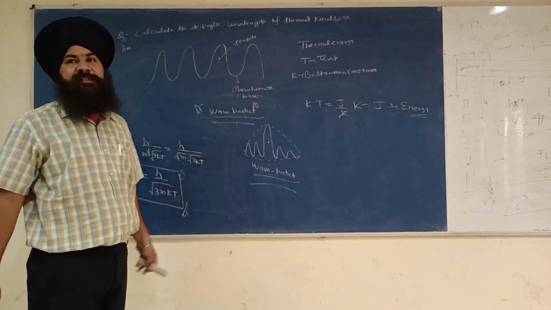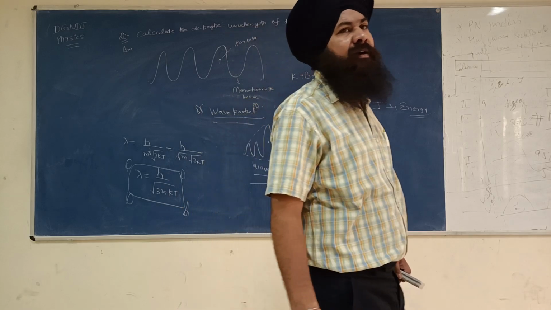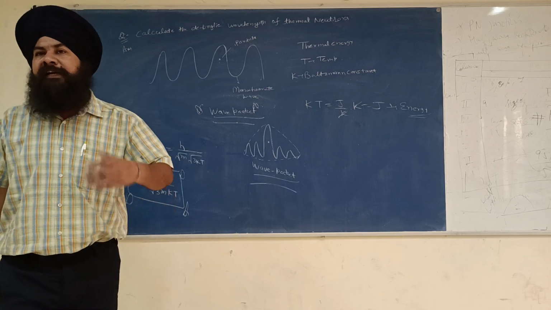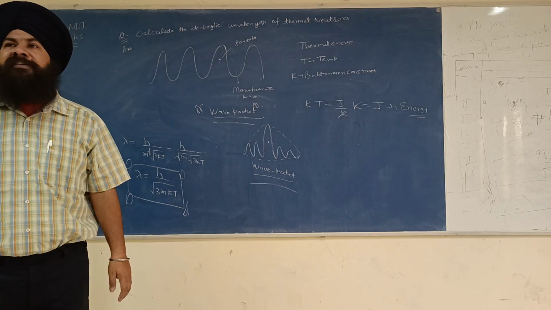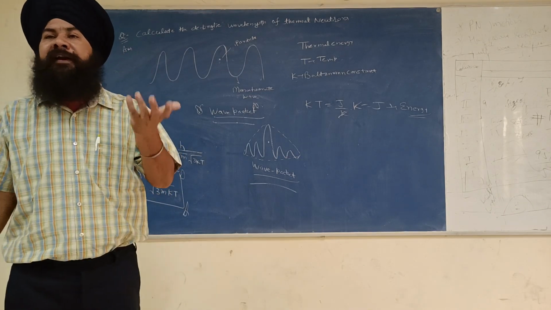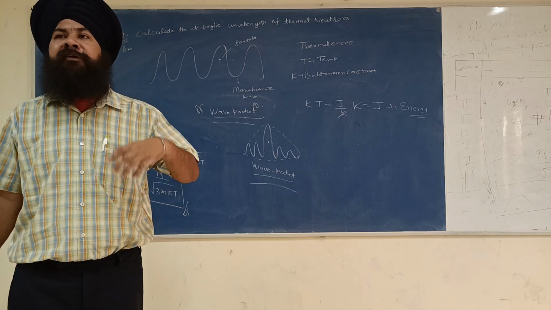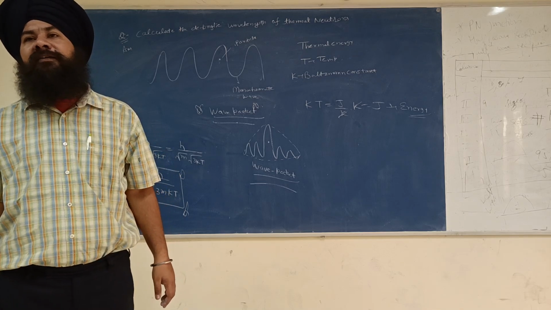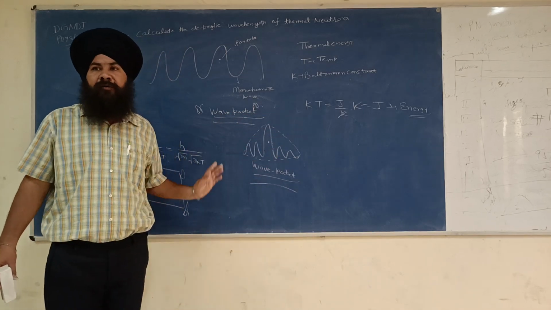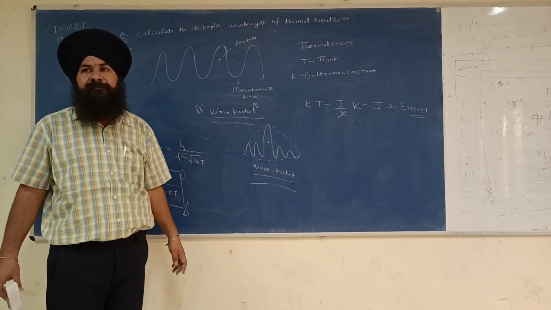But it is very difficult to localize the particle, because of the uncertainty principle given by Heisenberg. Heisenberg says that it is very difficult to measure the position and momentum of the particle simultaneously. If we measure the position accurately, then the momentum becomes uncertain, and if we measure the momentum accurately, then the position becomes uncertain. So rather than a single wave, a group of waves gets associated with a particle, and it forms a wave packet.